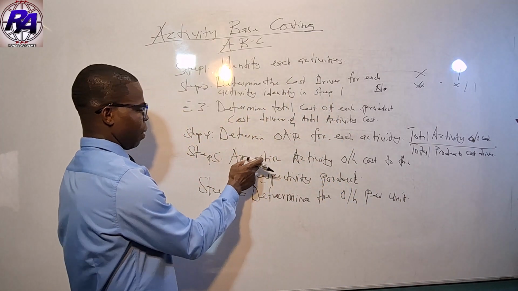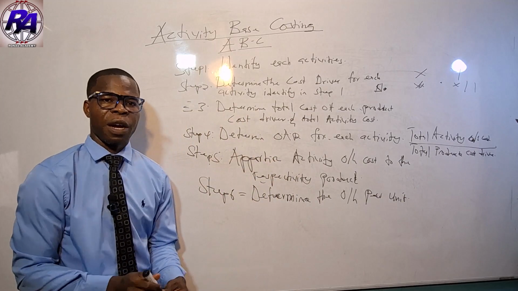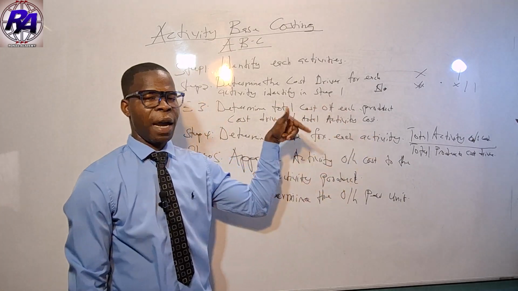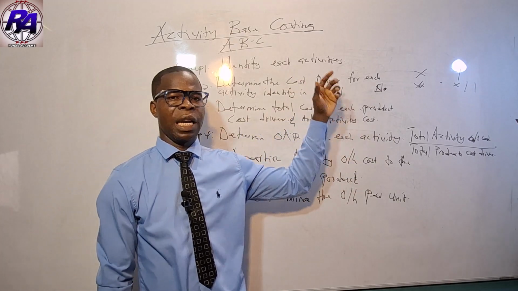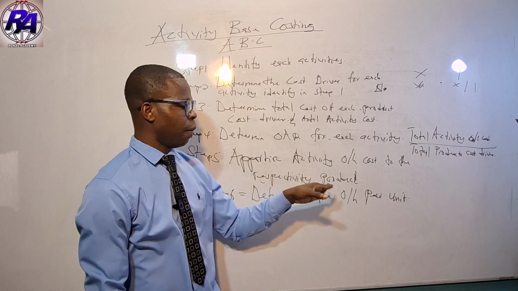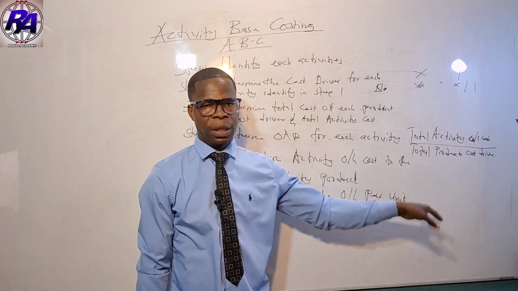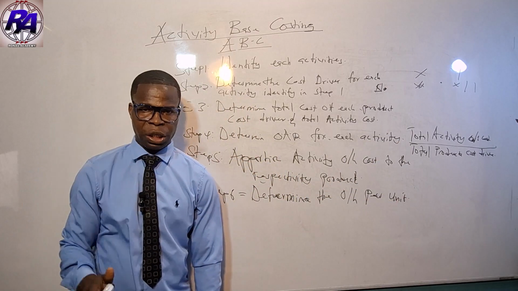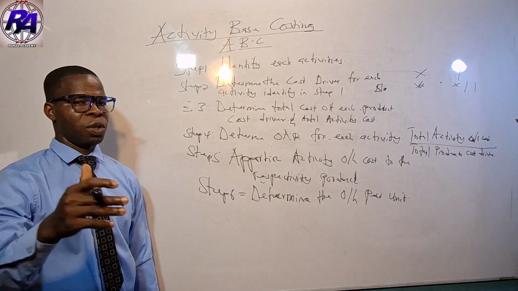By step 5, we have determined the total overhead cost that goes to each product. Then you divide it by the total number of units produced under the product to get the last portion, which is the overhead cost per unit. So these are the 6 steps you are supposed to go through if you want to apportion overhead cost using